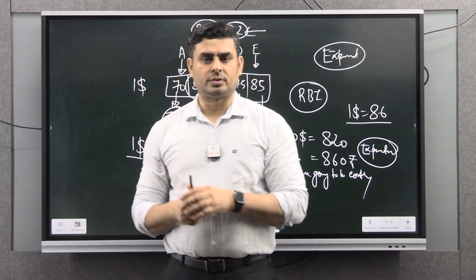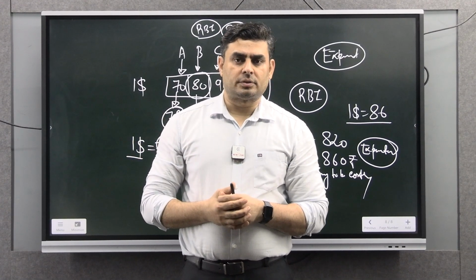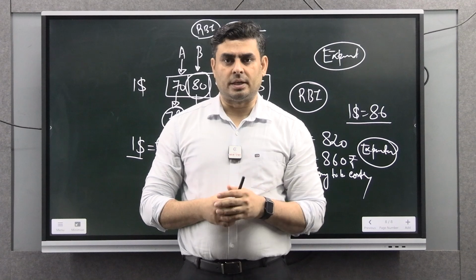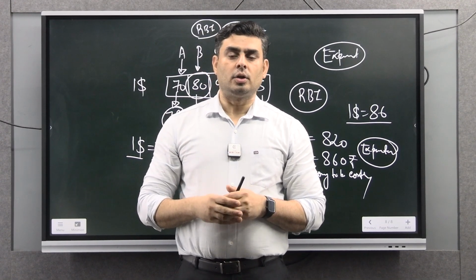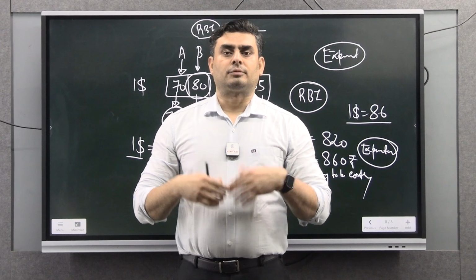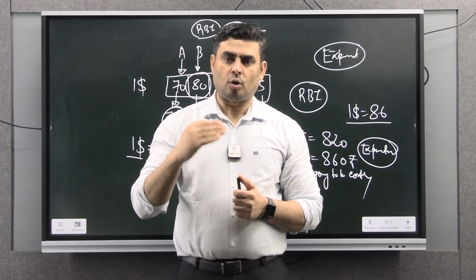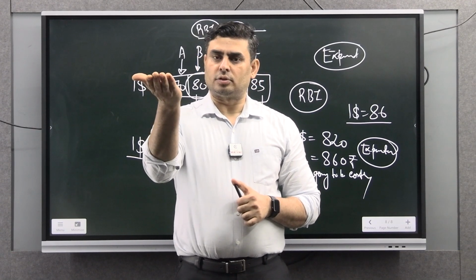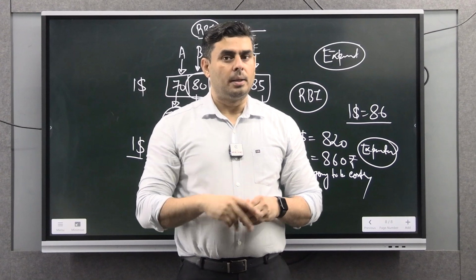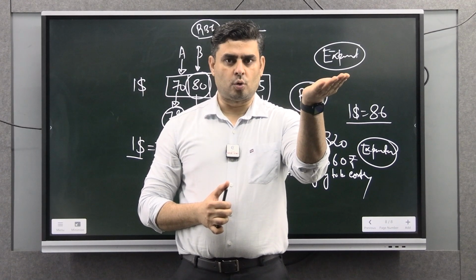Fine. And as you know, the day before yesterday, when Mr. Donald Trump resumed the office of US president, what happened? He said that we are going to allow oil exploration and oil export from the US. So if the US is also going to export crude oil, then in the market the price of crude oil will start decreasing. Why? Because of excess rise in what? Supply of crude oil.